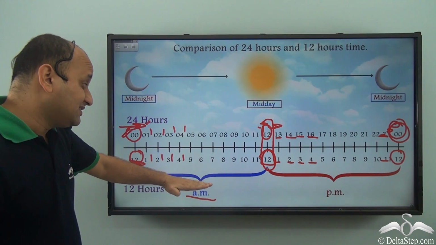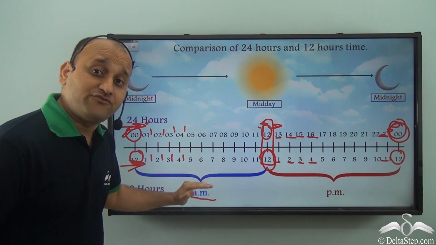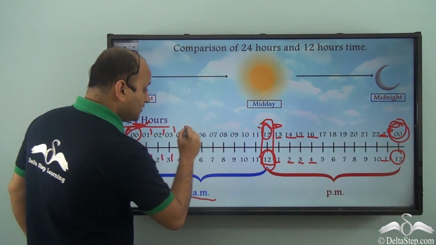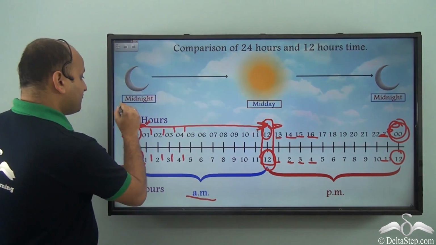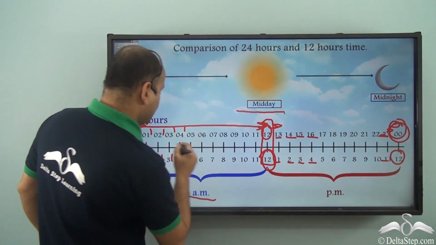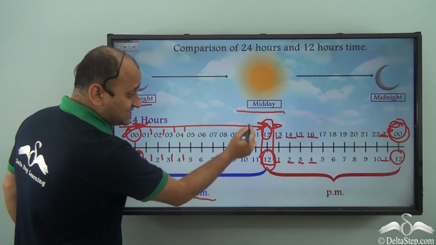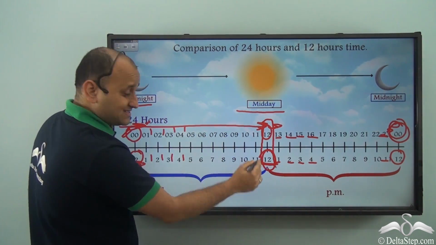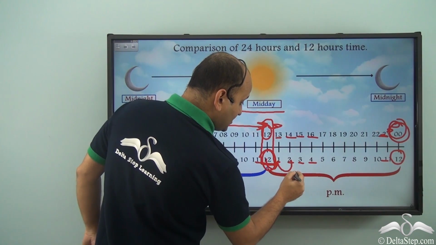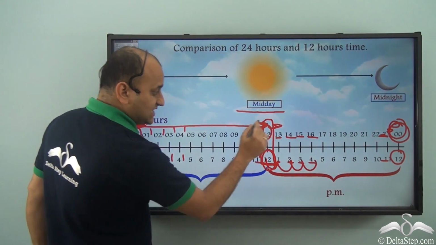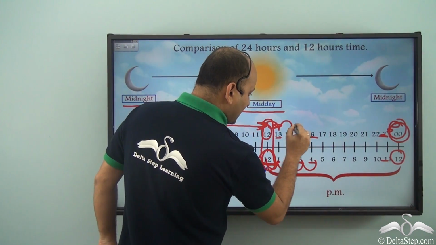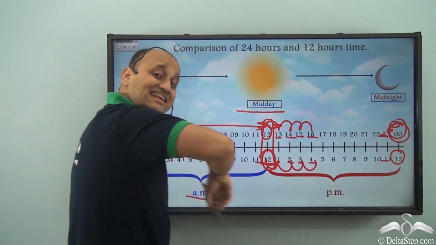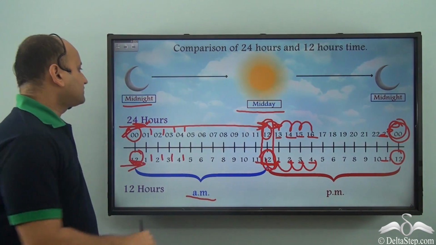The AM division, that is the AM part of the 24-hour clock, will exactly coincide with the first part, that is from midnight to midday. That is, the hours will read the same, but at noon here this resets and starts counting again 1, 2, 3, 4 and so on, but this will not reset and will continue counting in the same manner, that is 13, 14, 15, 16 and so on.